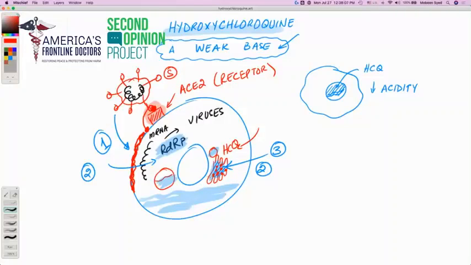And Golgi apparatuses would also require acidic environment. And when the hydroxychloroquine is present, the Golgi apparatus and the endoplasms cannot work correctly.